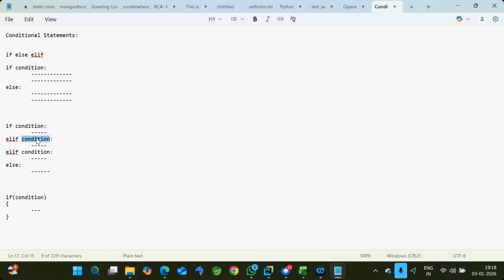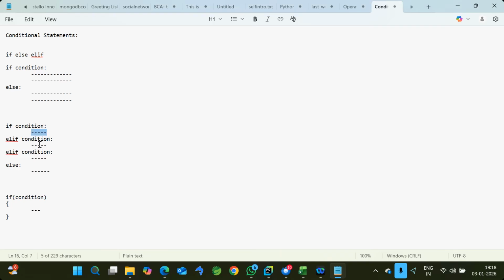Again, it will verify the second condition. Similarly, all the conditions one by one it will verify. Among all these conditions, if one of the conditions matched or passed, then the respective block will be executed and the remaining blocks will be skipped.